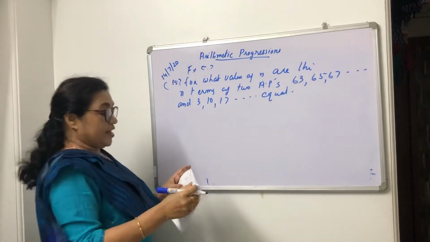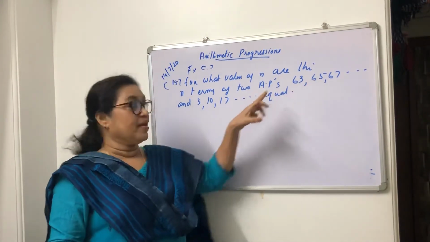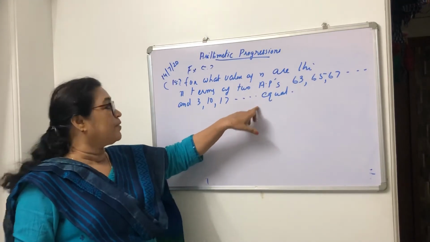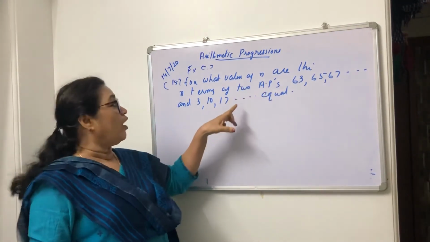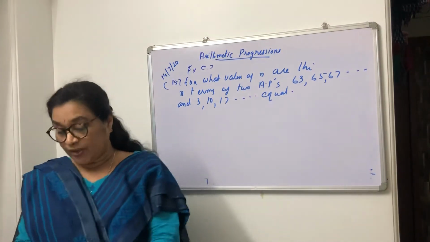That is, nth term of this AP and nth term of this AP are equal. So you have to find out what is the value of n.